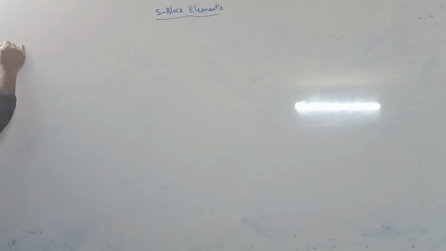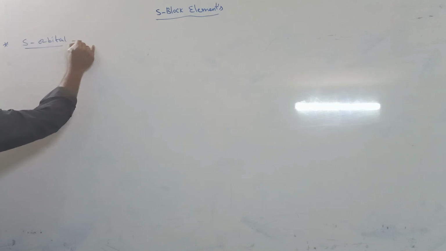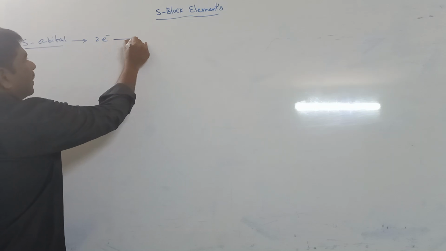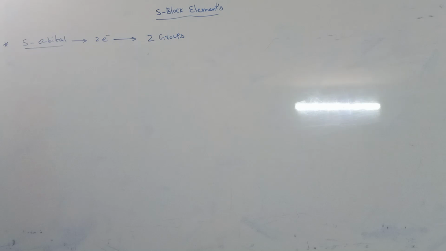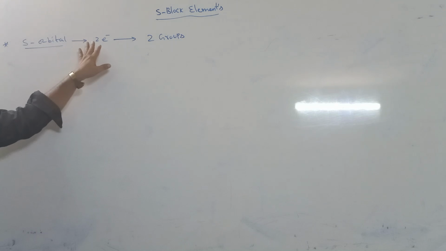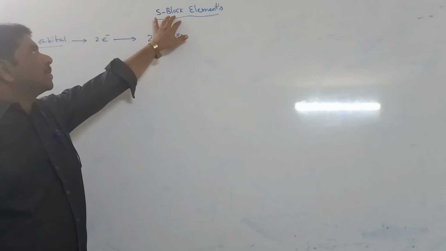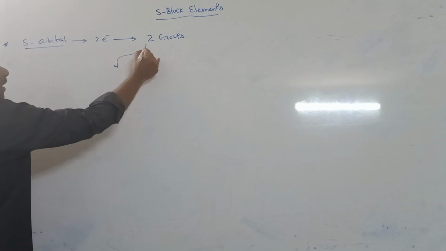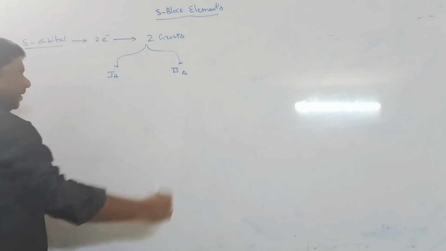S block means it is in S orbital. In S orbital, the maximum number of electrons possible is 2. So it has two groups. Means S block elements have two groups. They are 1A group elements and 2A group elements.